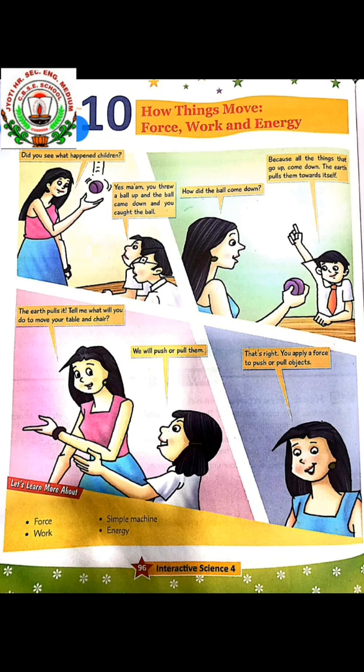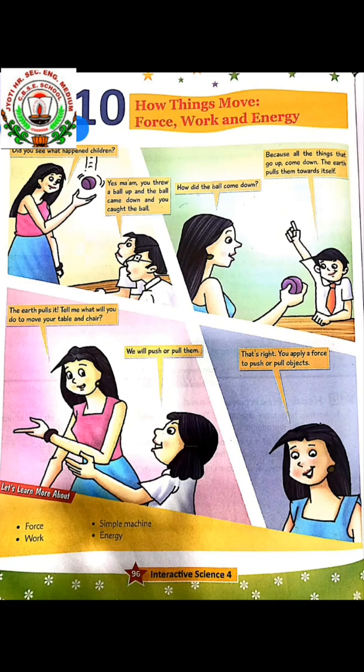Moving objects slow down and stop due to frictional force. Simple machines make our work hard or easy? Easy. A seesaw is an example of a lever or an inclined plane? Lever.